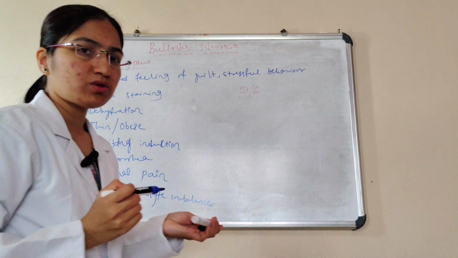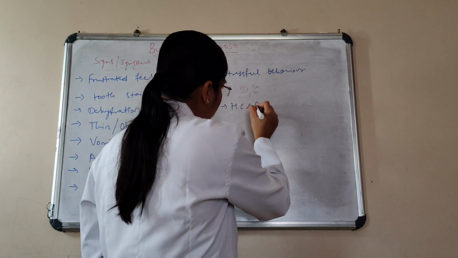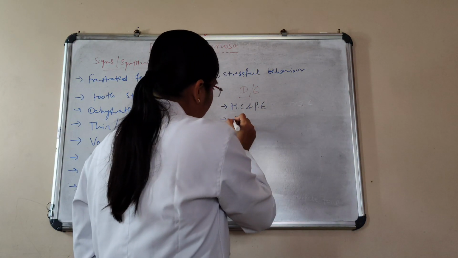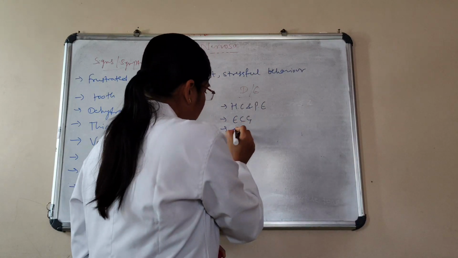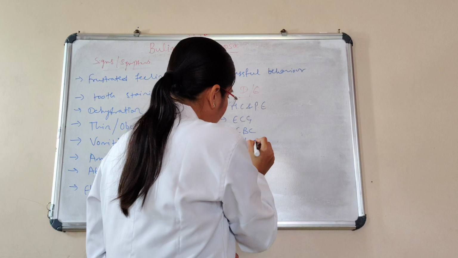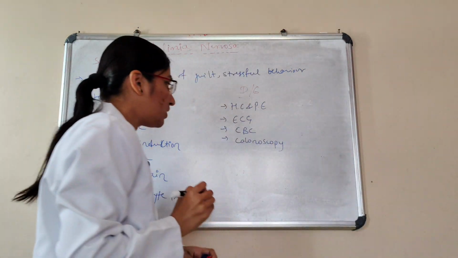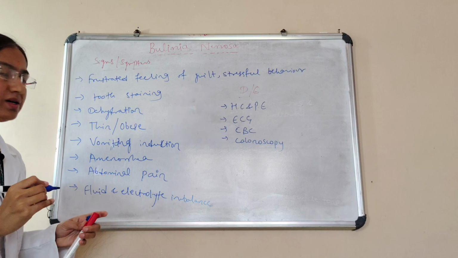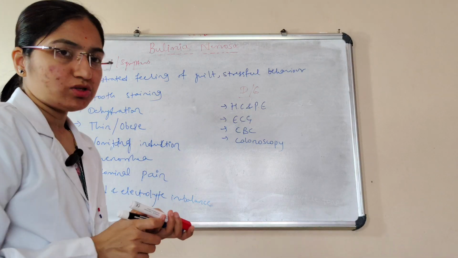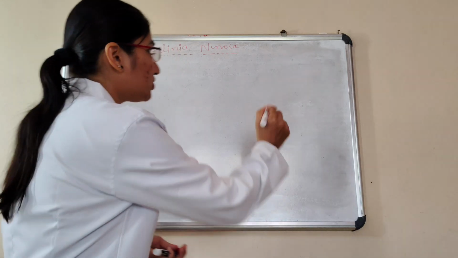Under diagnostic evaluations, first and foremost is the history collection and physical examination. After that, ECG can be done, CBC complete blood count, and then colonoscopy. These are the diagnostic evaluations for bulimia nervosa. Next, we'll see the complications.